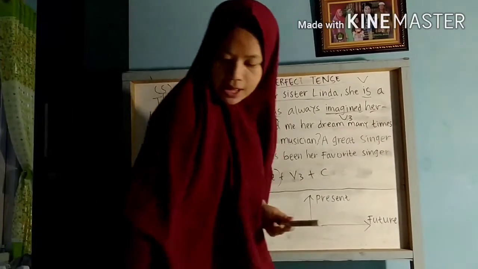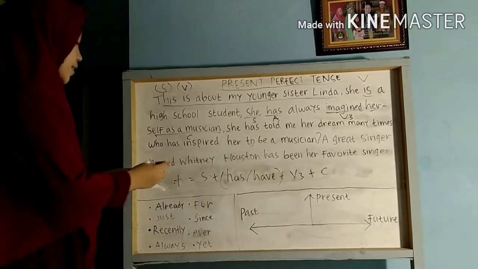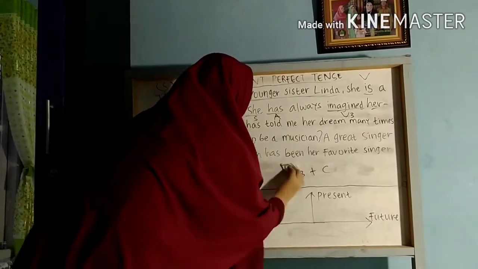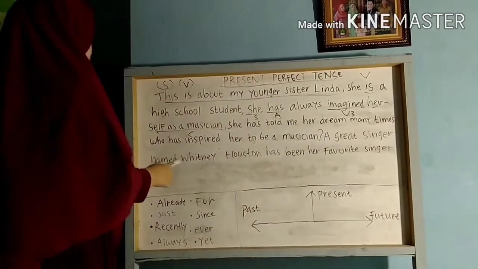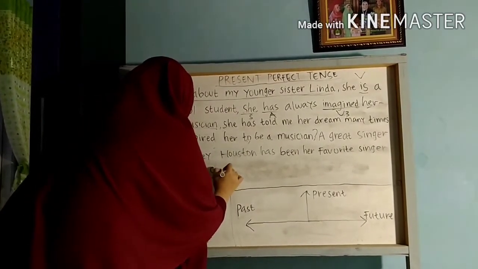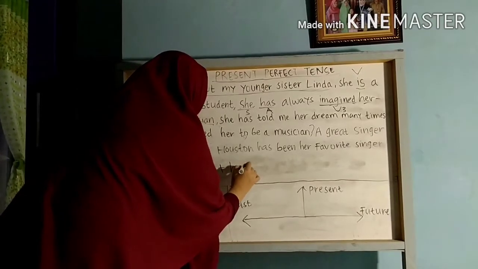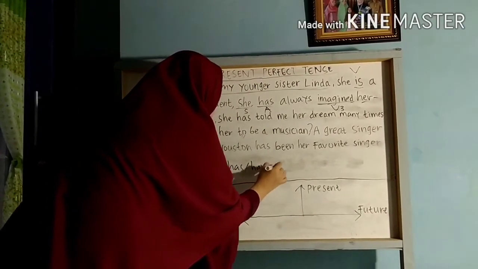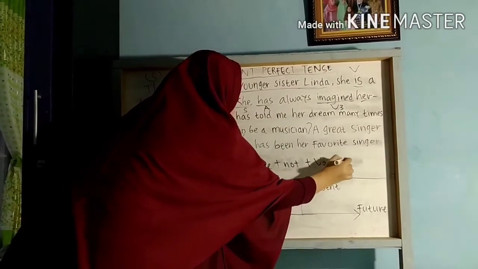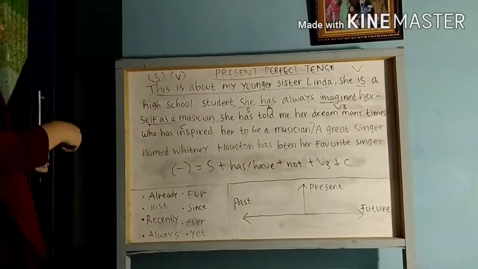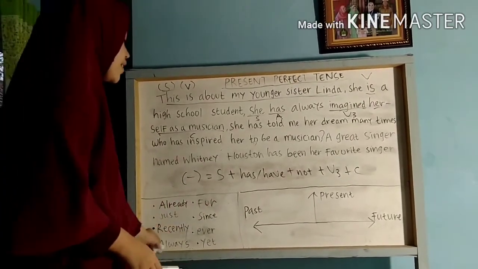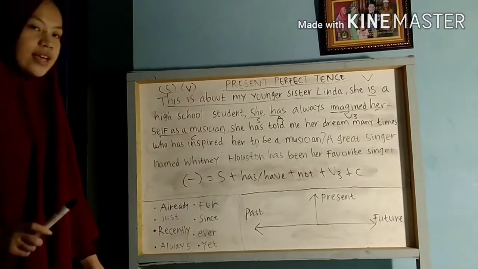So I will add the negative form. How to get a negative sentence of present perfect tense: subject, has or have, plus not, plus verb 3 plus complement. So to make a negative sentence, we can just add not in the sentence.